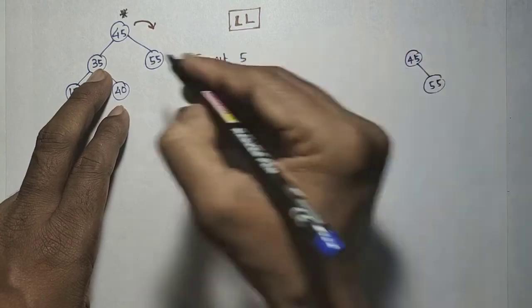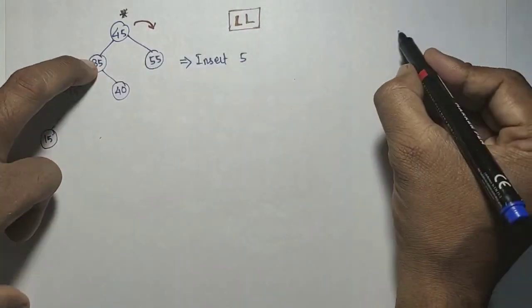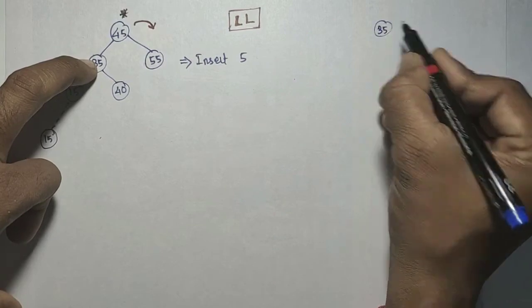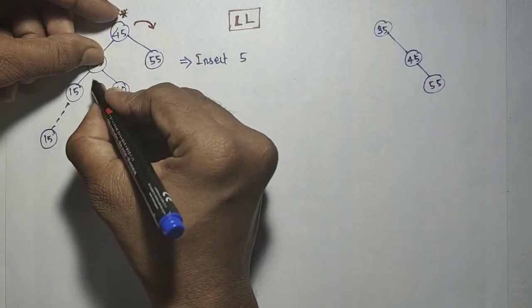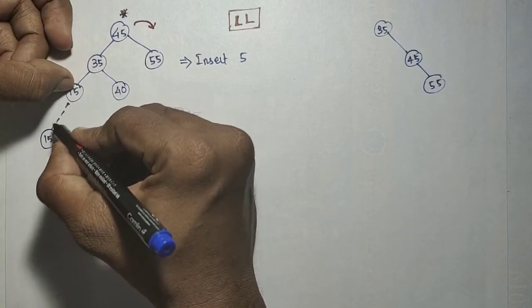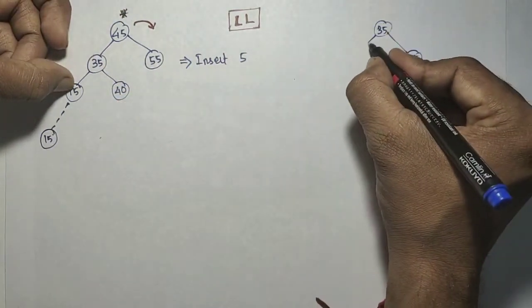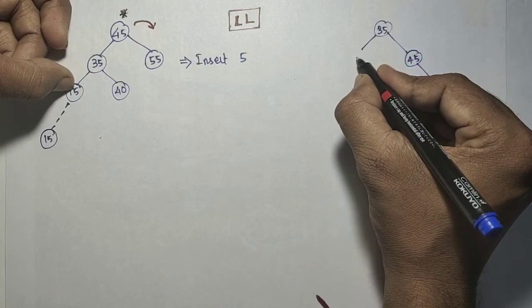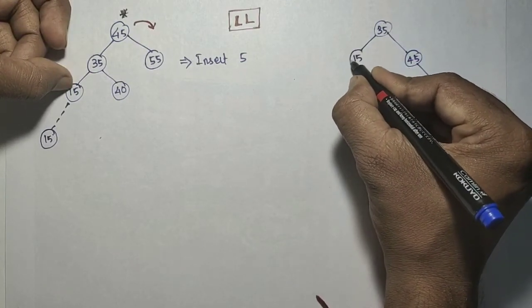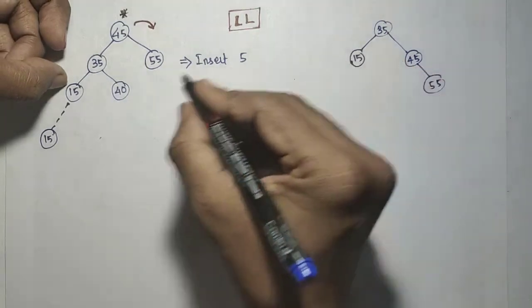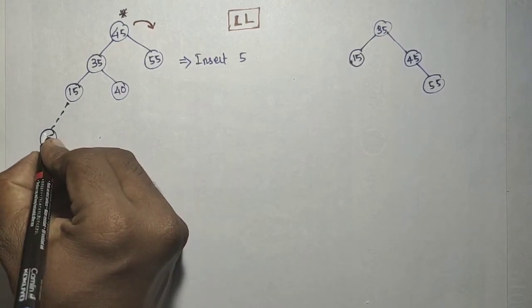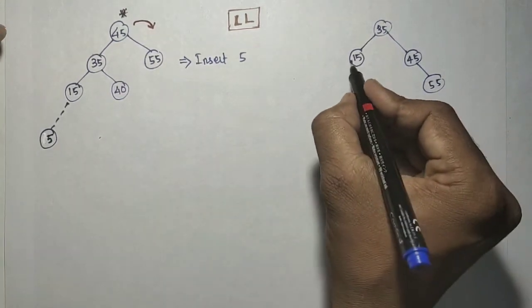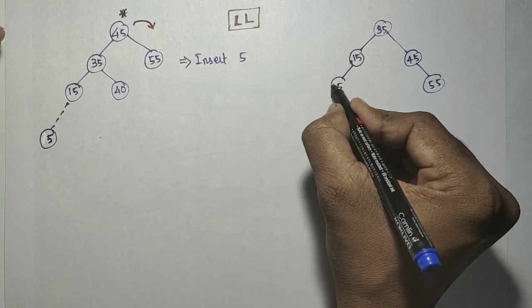Which one will become root? 35. So 35 will become the root, like this. And what will happen on the left side of 35? It is kept as it is, that is 15, and the new element is 5. It is not 15, so it will be kept as it is, 5.